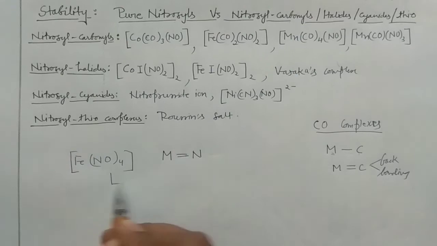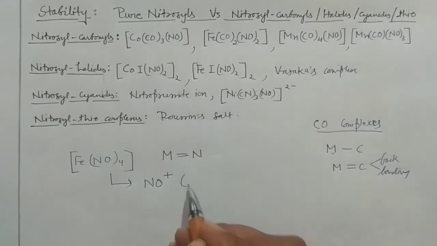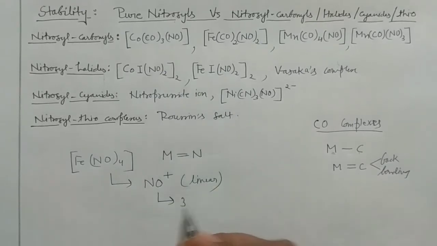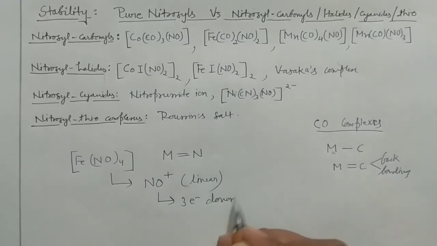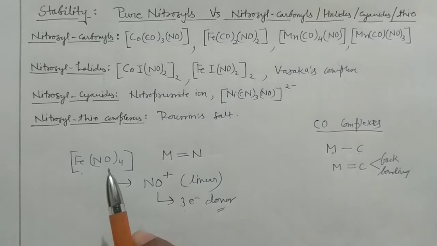Now, say for example, all the NO which are connected to the Fe are NO positive, that means they are linear. And you know that in the linear mode, they are 3 electron donors, right? If you recall my previous lecture, when you react this NO positive in the linear mode with the iron, the metal's oxidation state would be reduced by 1 unit, right? It is very important. I have explained in the last lecture.